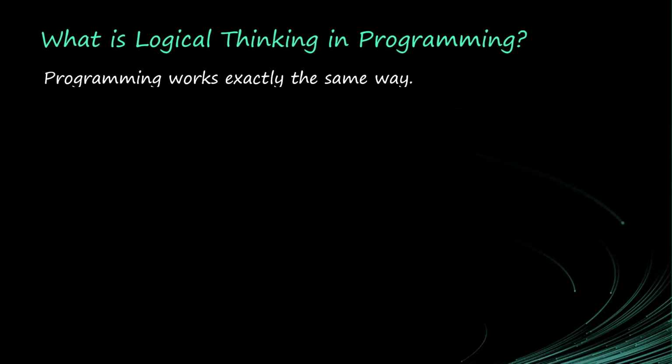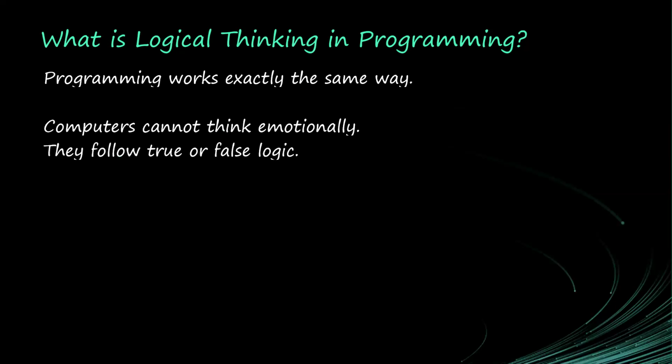Programming works exactly the same way human beings work. Computers cannot think emotionally. Computers think logically. Computers follow true or false logic. Is it true or is it false? Computer does not know any other thing. Is it one or zero? This is called Boolean logic. If you studied computer science, they will teach you this.